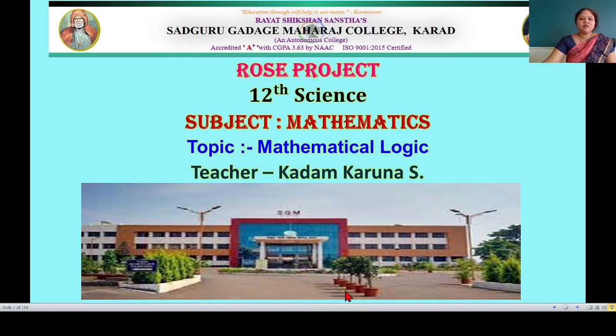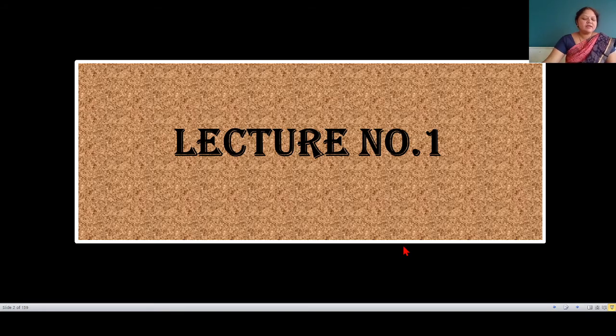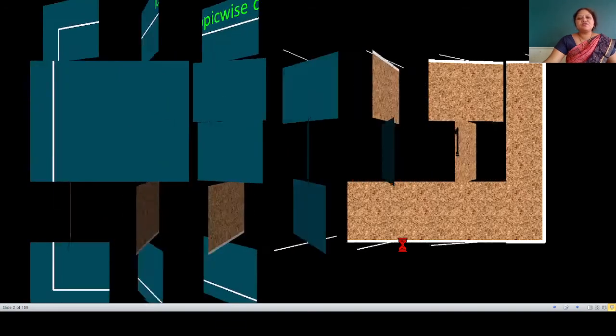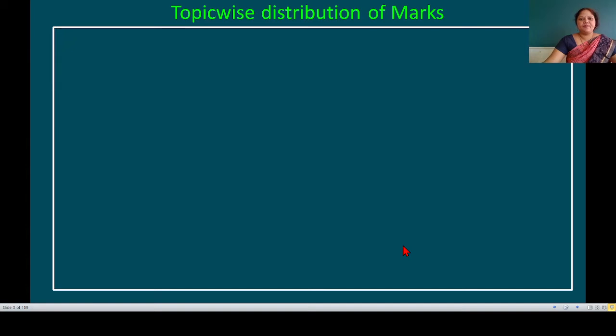Before starting the topic, let us see unit-wise distribution of marks, question paper nature, question paper design and annual marks distribution for Rose project. Now let us see unit-wise distribution of marks.